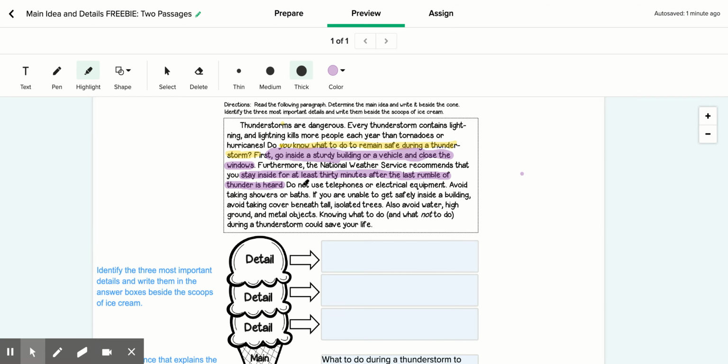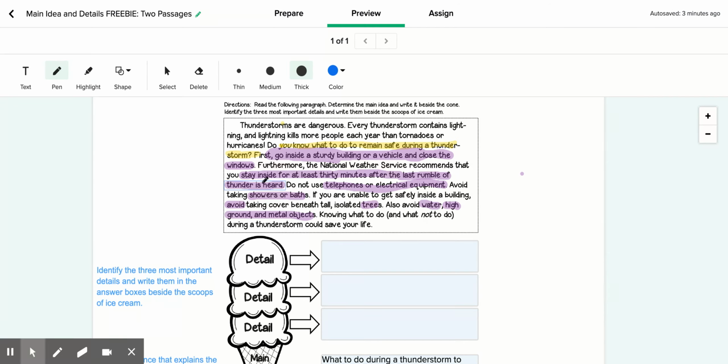So maybe we can group these together because we're only finding 3 details. So maybe we could put do not use telephones, electrical equipment, showers, or baths as one detail. And then they want us to avoid trees. We'll highlight the word avoid: trees, water, high ground, and metal objects. Knowing what to do and what not to do during a thunderstorm could save your life.